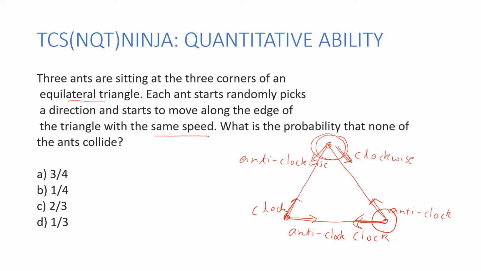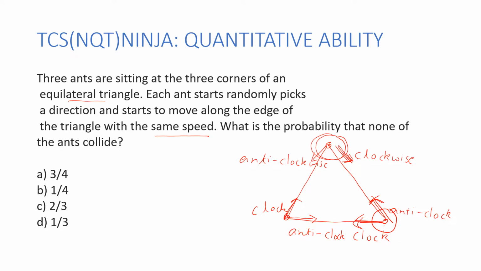Now, thereby, the collision can only happen if this ant was going in clockwise, but this ant was going in anti-clockwise direction. One thing from this I get to know is the ants are not going to collide if they are going in the same direction, whether it's clockwise or anti-clockwise. And there will be a collision if they are going in opposite directions, as in if one of them is going clockwise and the other is going anti-clockwise.